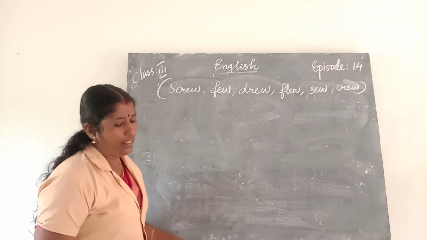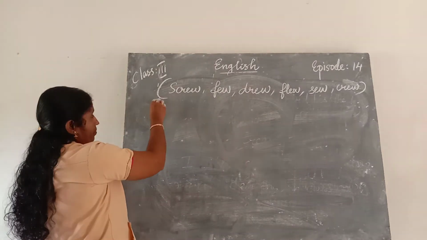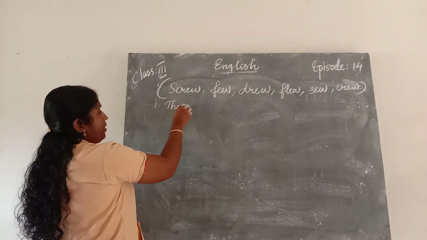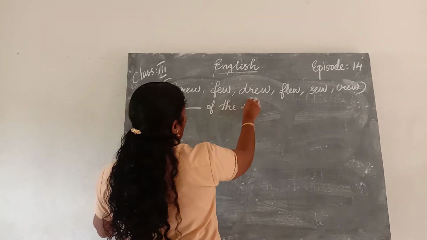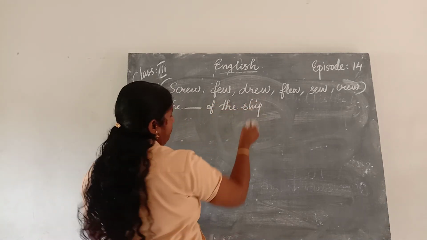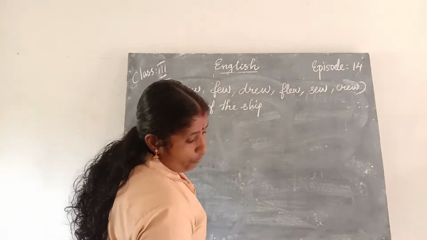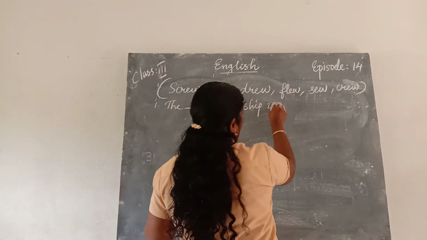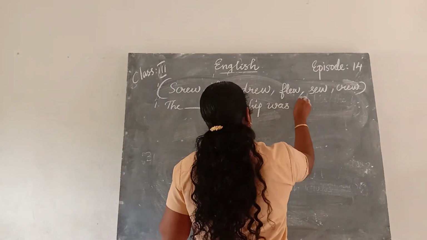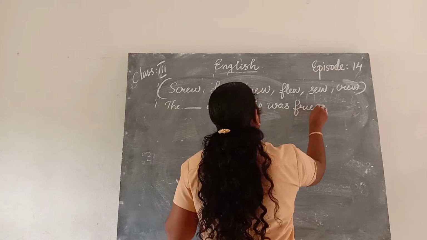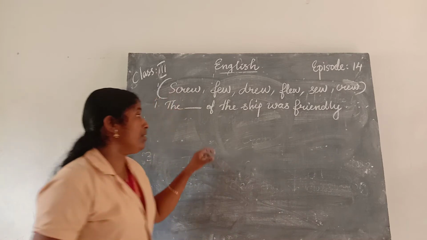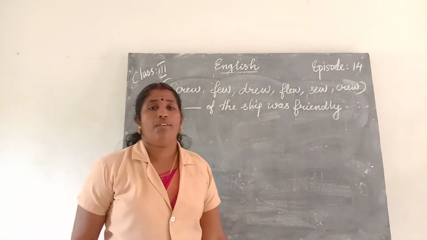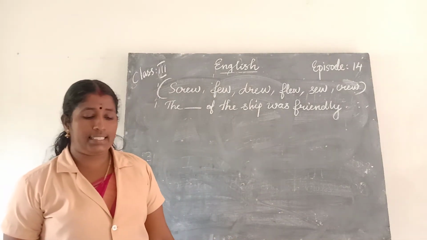In the first one, the dash of the ship was friendly. F-R-I-E-N-D-L-Y. The dash of the ship was friendly. Which word is correct here?